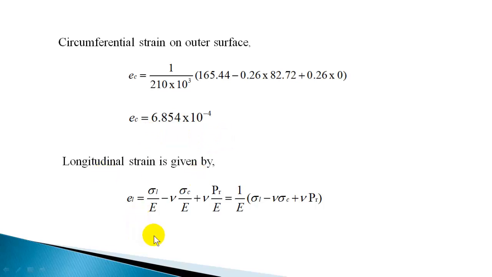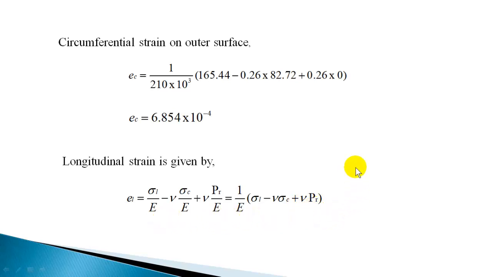Longitudinal strain is given by sigma L by E minus nu sigma C by E plus nu PR by E, or 1 by E into sigma L minus nu sigma C plus nu PR. So this is going to be constant whether you substitute inside hoop stress and inside pressure or outside hoop stress and outside pressure, you will get the same value of EL.